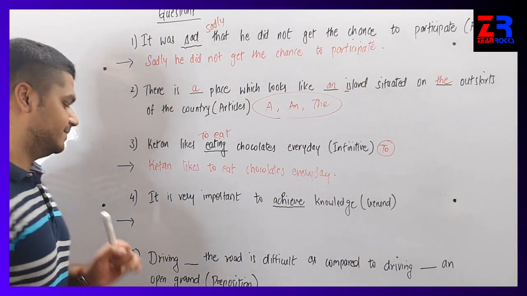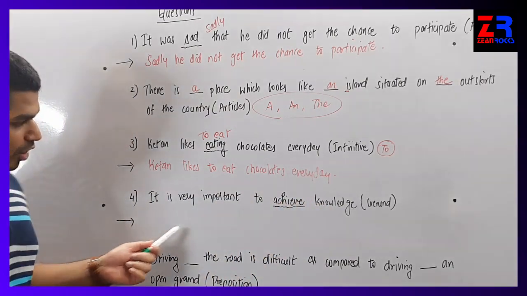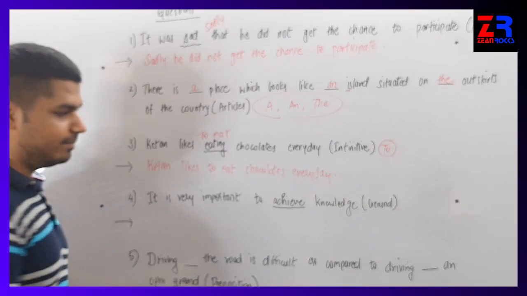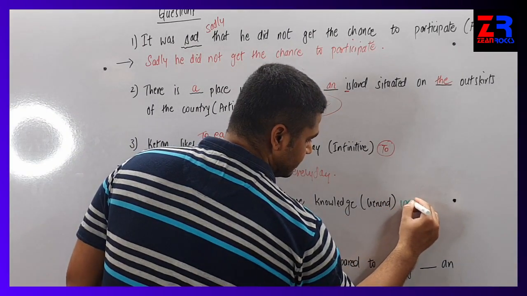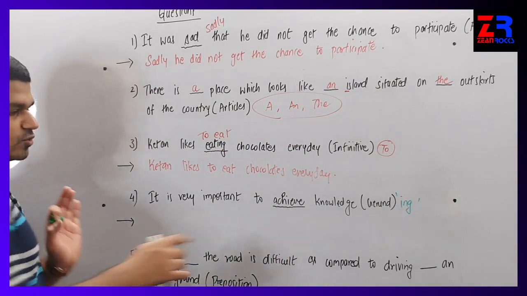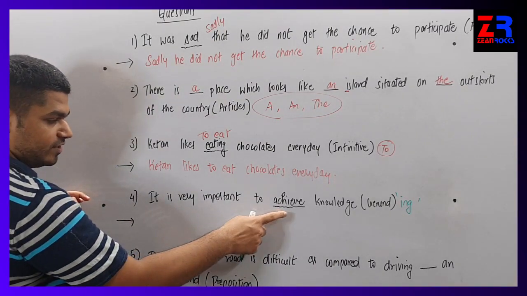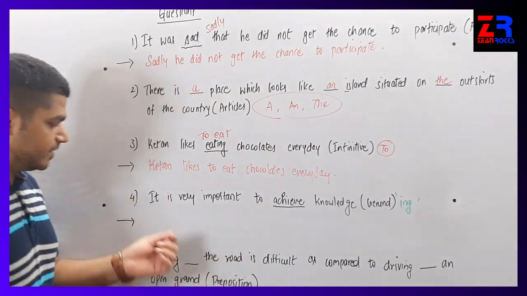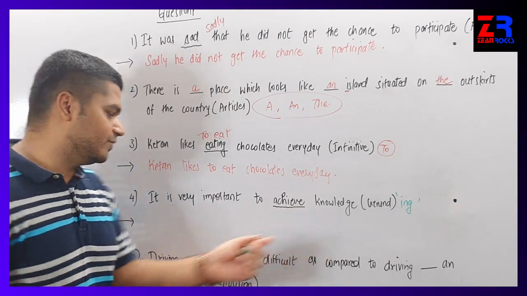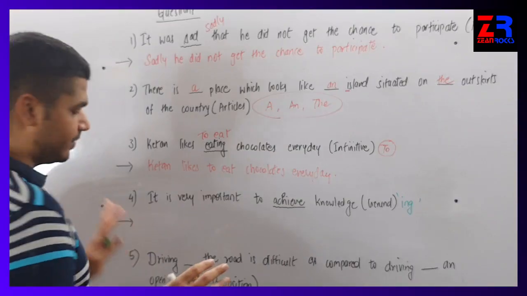Okay, the fourth one is: it is very important to achieve knowledge. You have to convert this into gerund. Remember, gerund is very easy. Just add "ing" to the underlined word and rewrite the sentence. So achieve will become achieving. So, it is very important to achieving knowledge. Is it suitable? I don't think so. Let's change the sentence a little bit so that it is grammatically correct and suits properly.